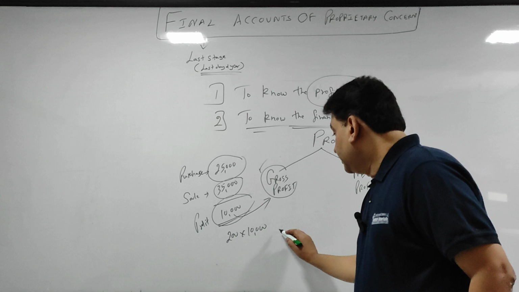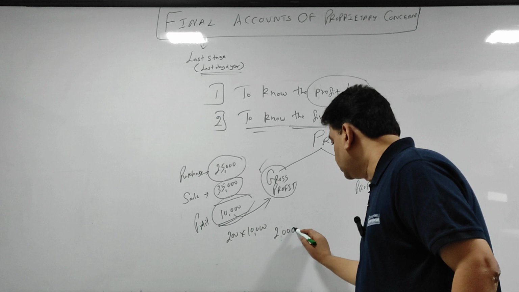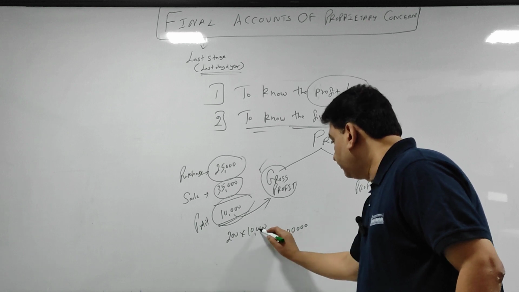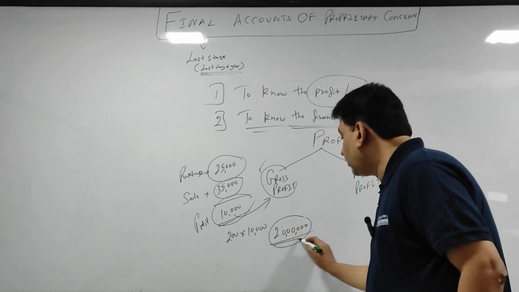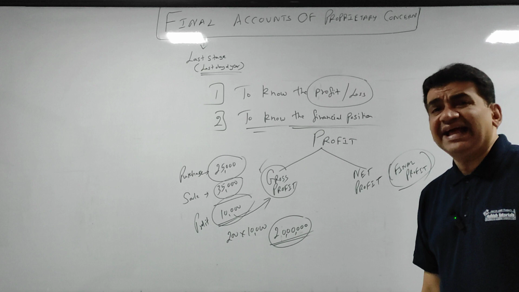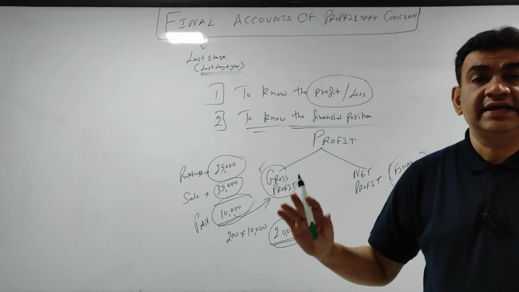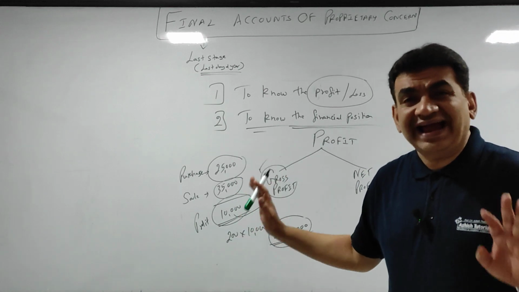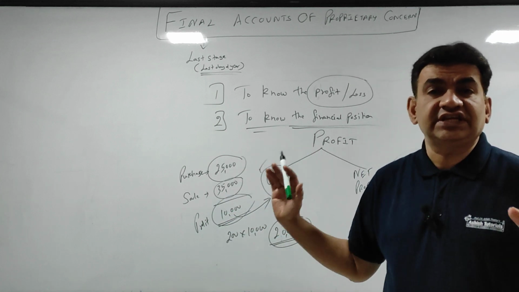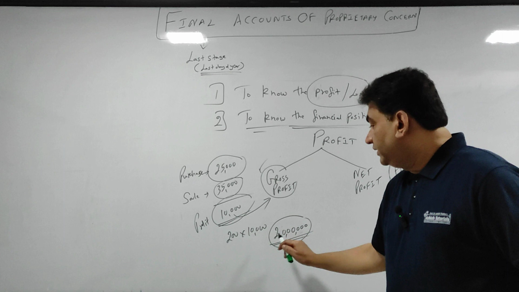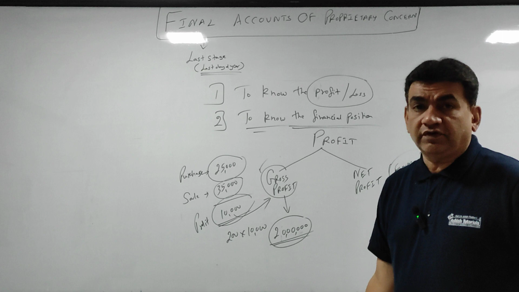So कितना हुआ? I made a profit of 20 lakhs. Getting it? I'm just focusing on pure basic thing. इसमें explain करने को बहुत कुछ है, but I'm keeping it on hold at this stage, वरना confuse हो जाओगे. I'm just making it very simple at this initial stage of this chapter. 200 into 10,000, my profit is 20 lakhs. This is, as I told you, my gross profit.